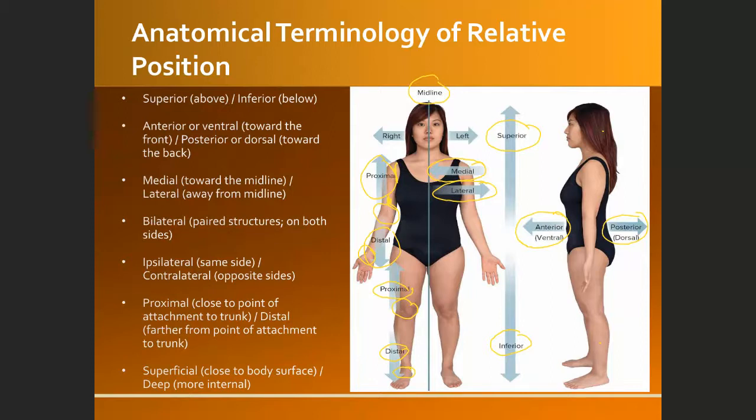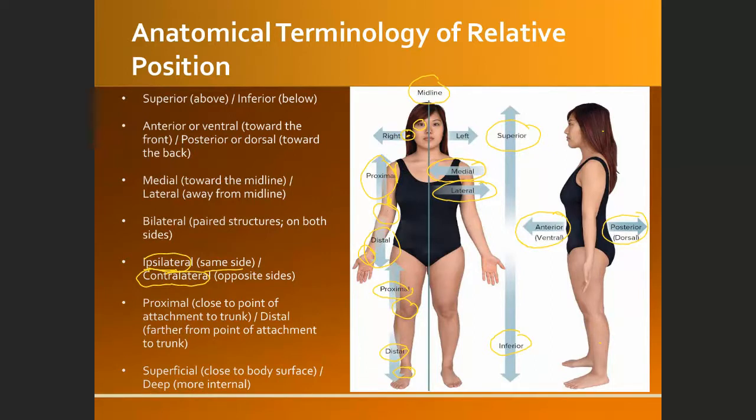Other terminology are ipsilateral and contralateral. Ipsilateral means located at the same side. What is an example? Here, the eyes and the ear. You see the right eye over here and the right ear, they are ipsilateral because they are located on the same side, which is on the right side.